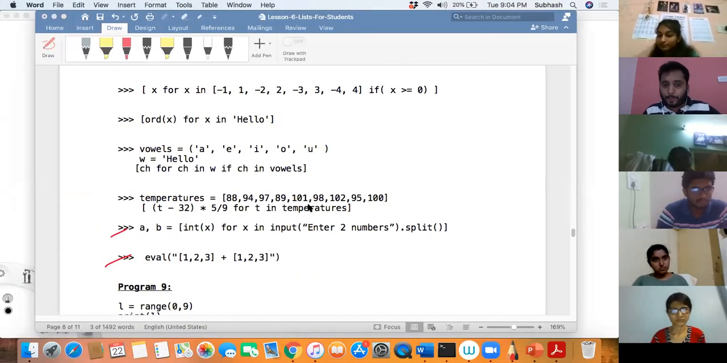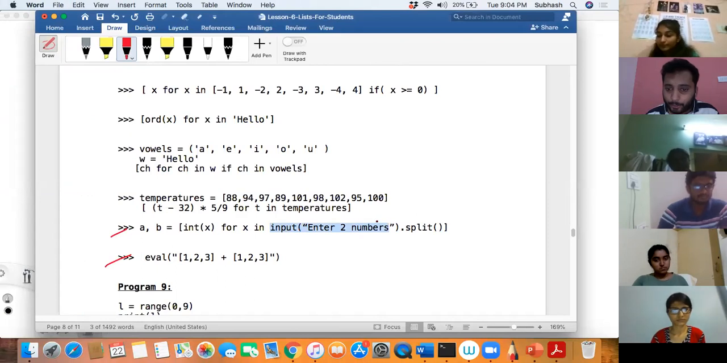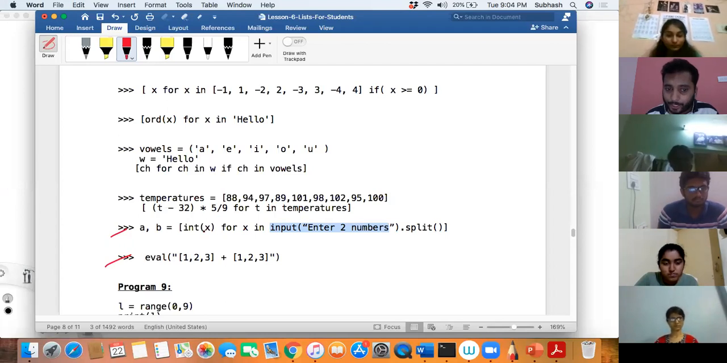So now tell me what is happening over here. First I will take two numbers, I will split that, and X will contain a character, it's basically a string. That string I'll convert into an integer. So there will be two numbers in a list, and that I'll be storing in A comma B. That's all. Try this out by yourself.